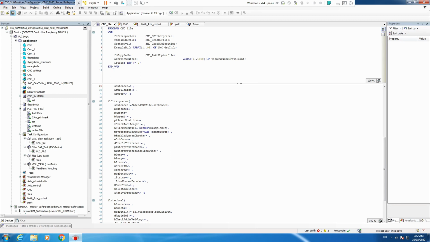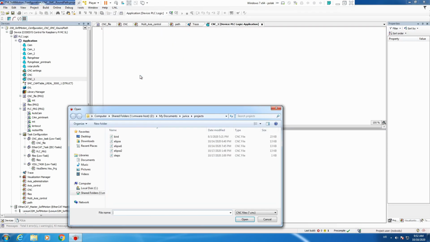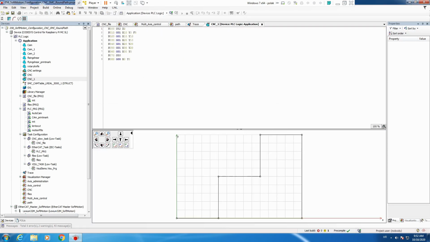Now for this G code we will use another CNC file called steps. Let me briefly show you how this looks like. So as you can see, it's fairly simple G code, full of G01, steps of 10, it looks like steps, and then we return back.